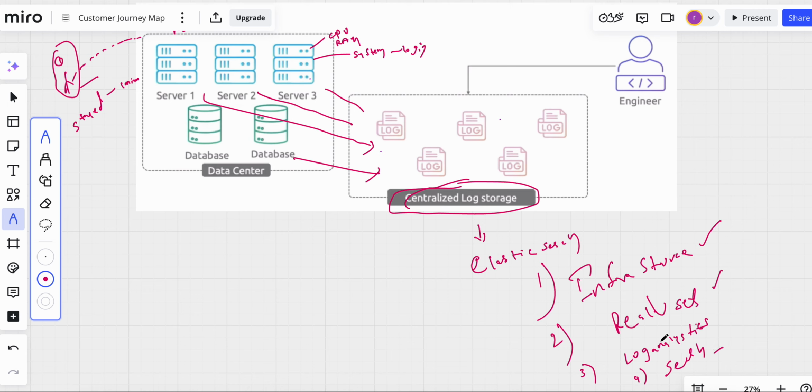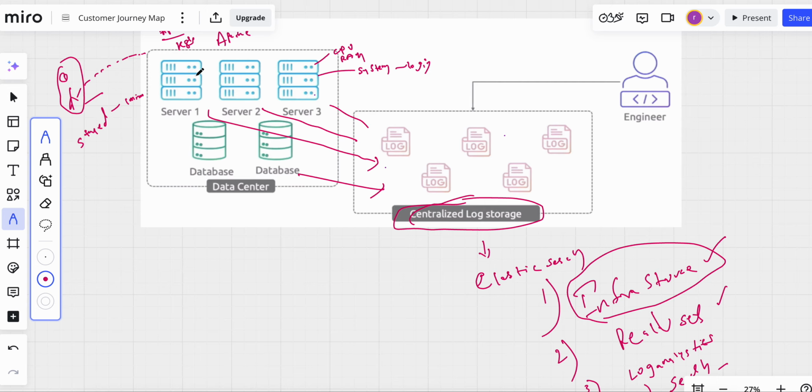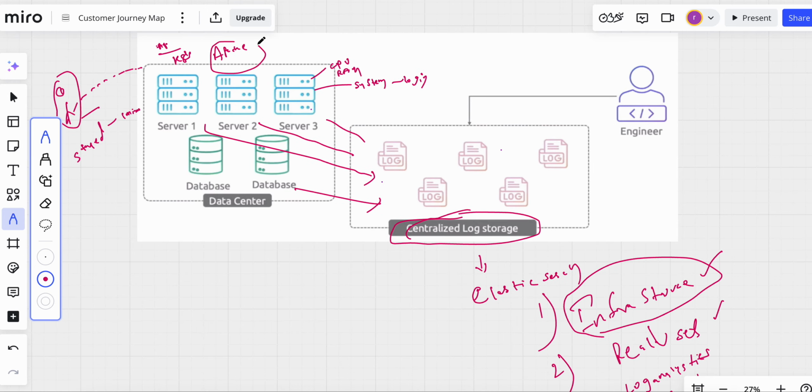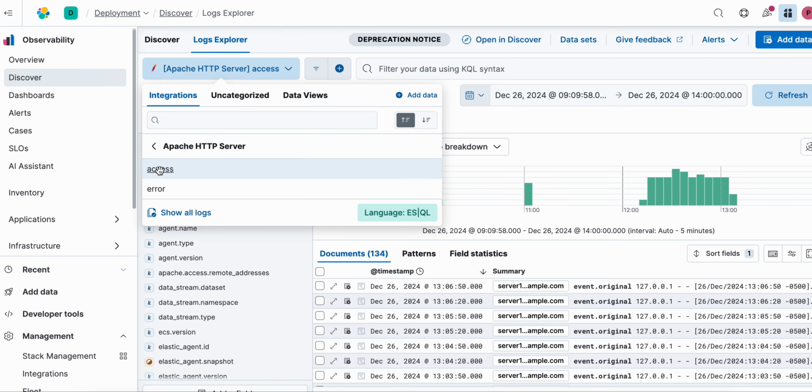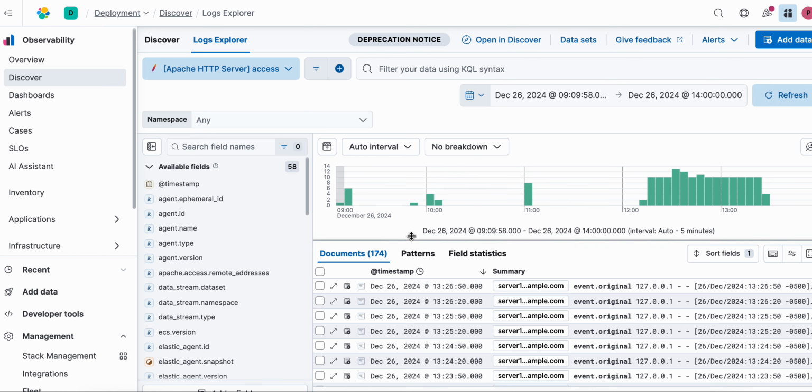In today's session, as I have been telling, I can even send my infrastructure logs to Elasticsearch, so I am going to show you the demo. On my server, I have an Apache web server running, and on top of it I have a web application running. Now I want to send these logs to Elasticsearch. I have configured that, and now you can see my logs are being sent to Elasticsearch.